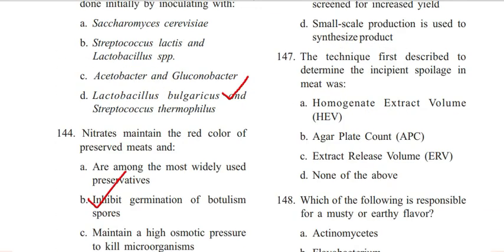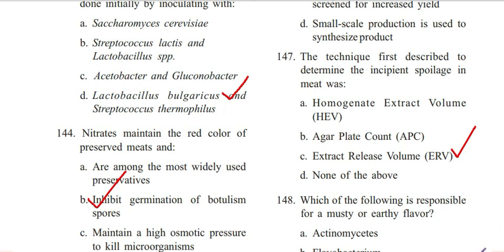Next question is 147. The technique first described to determine the incipient spoilage in meat was homogeneous extract volume, agar plate count, extract release volume, none of the above. Answer is C. Extract release volume. Next question is 148. Which of the following is responsible for a musty or earthy flavor?